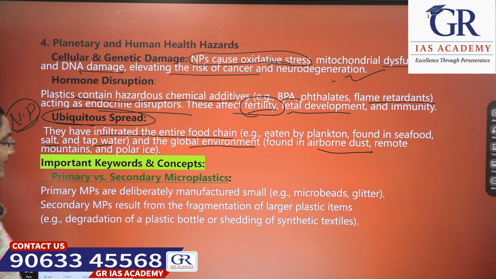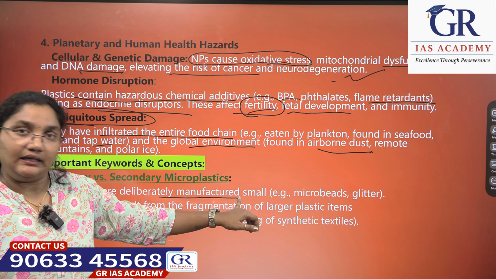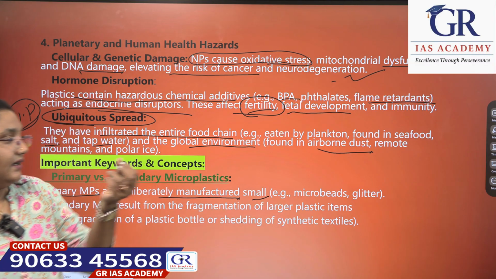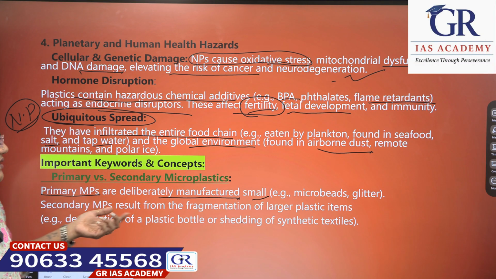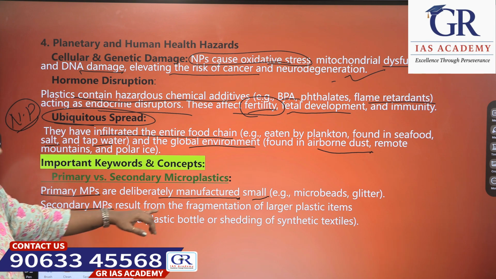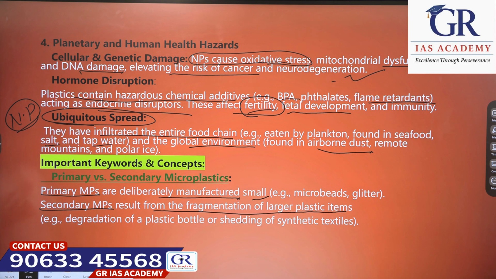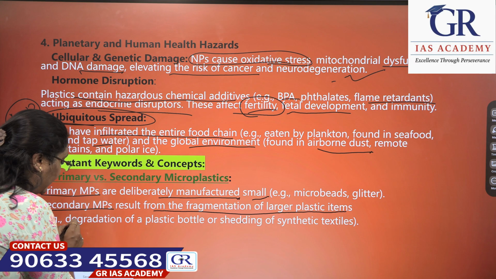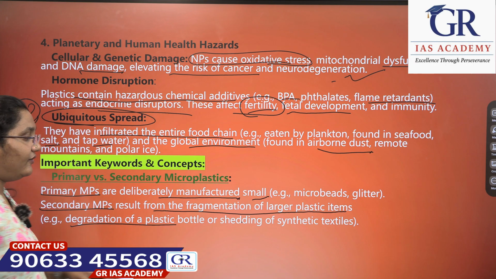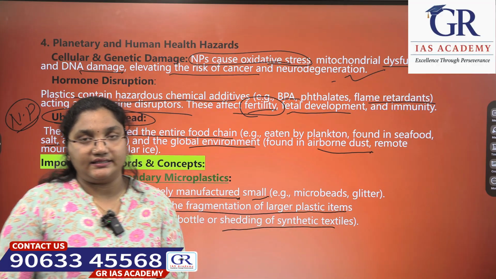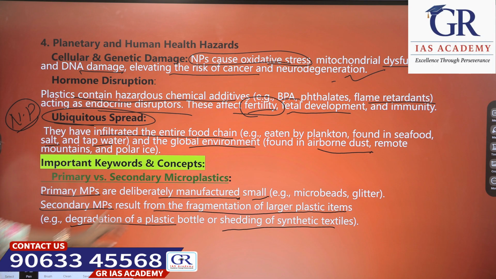Primary versus secondary microplastics. Primary microplastics are deliberately manufactured into small sizes, that is microbeads, the glitters, whatever we use, those are all microplastics. Secondary microplastics result from the fragmentation of larger plastic items. Large plastic items are there, no? From there, the fragments of the plastic items are the secondary microplastics. What are the examples? Degradation of plastic bottles or shedding of synthetic textiles. These are a few examples.